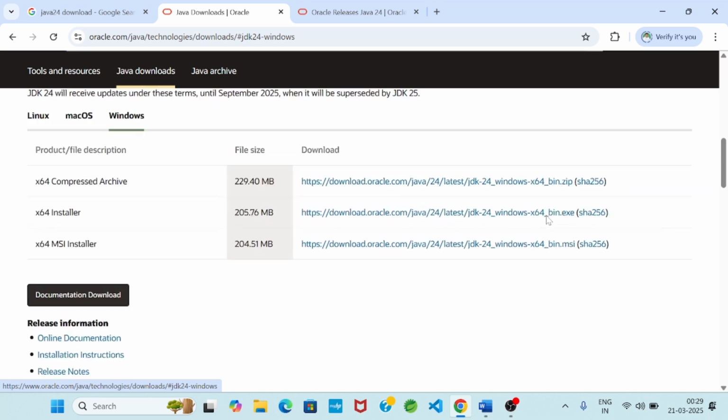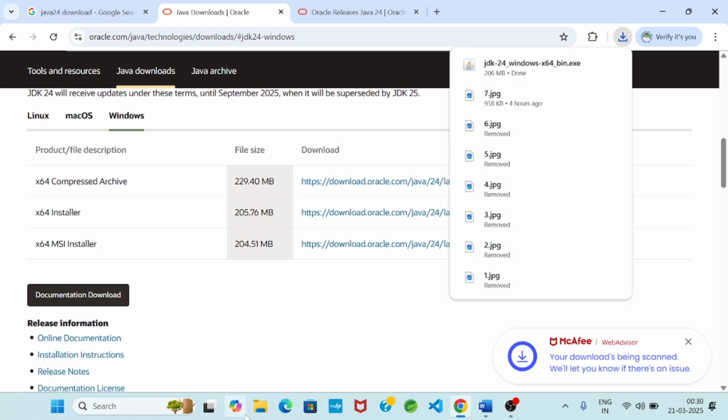So I selected Windows, and you see the x64 installer. This link is the JDK 24 software for Windows. Now I will click, and within a few moments JDK 24 is downloaded.